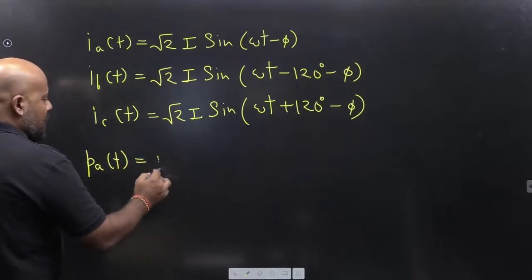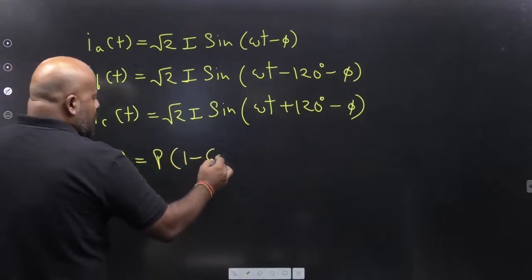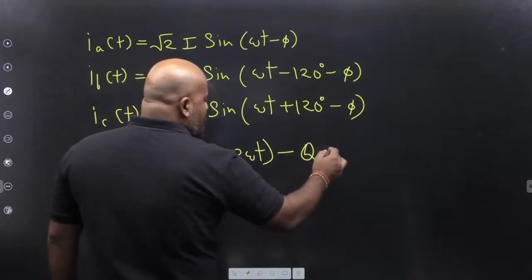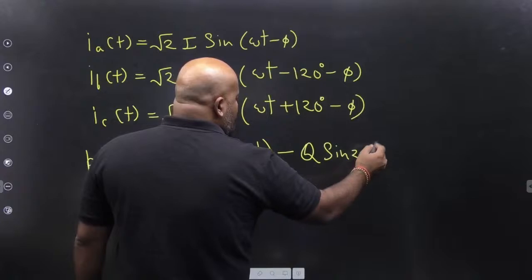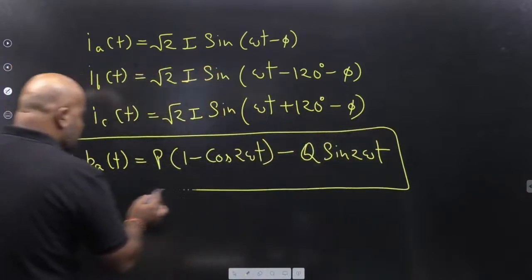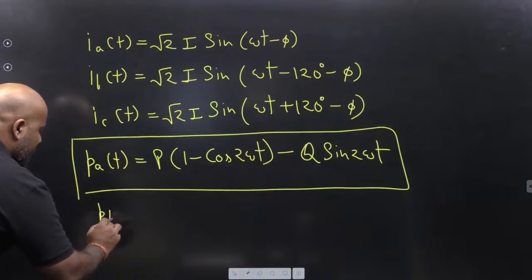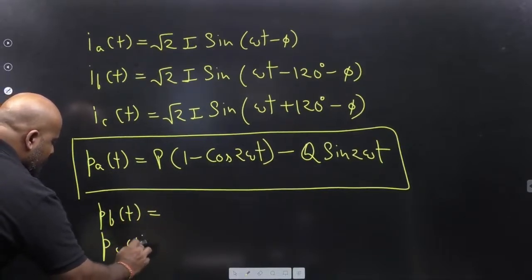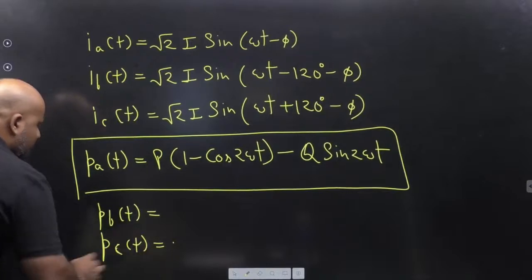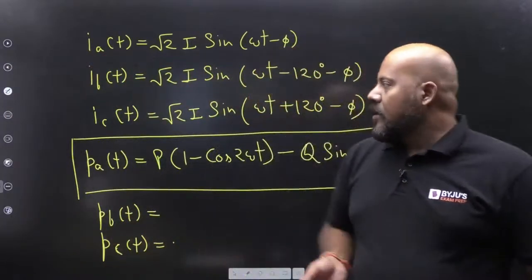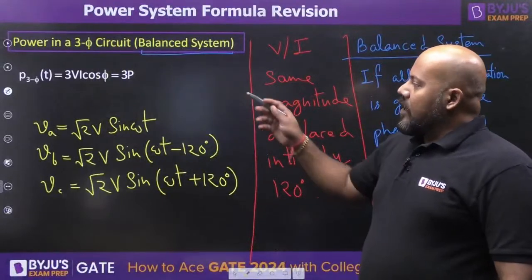It is P(1 minus cos 2 omega t) minus Q sine 2 omega t. With this formula, you can write the power for B phase also. You can write the instantaneous power for C phase also. And just add up all these powers, you will be getting the power in a three-phase circuit. This is what I have given you as the final expression.